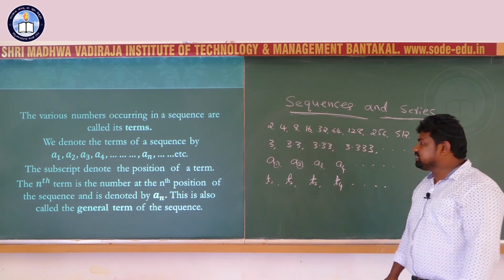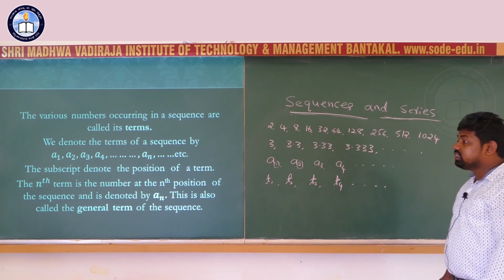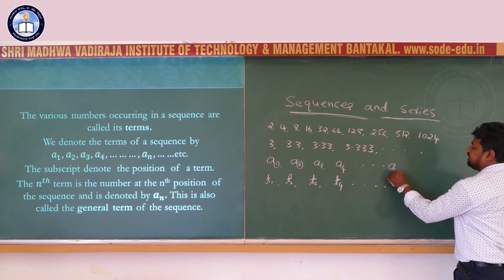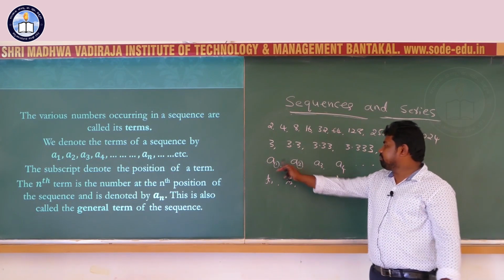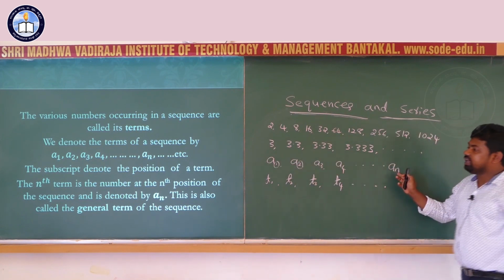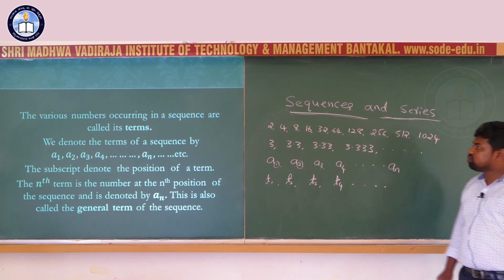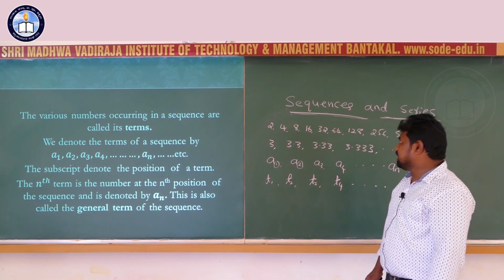The nth term is the number at the nth position of the sequence, and it is denoted by An. A1 first term, A2 second term, An nth term. It is the number at the nth position of the sequence. It is also called the general term.